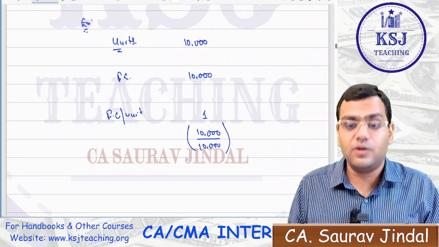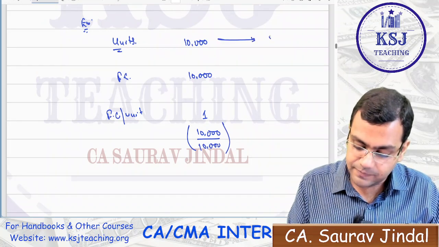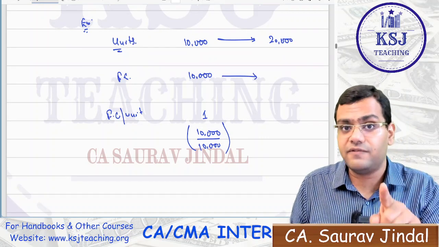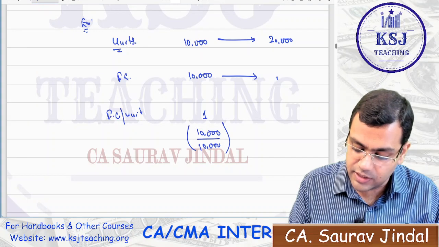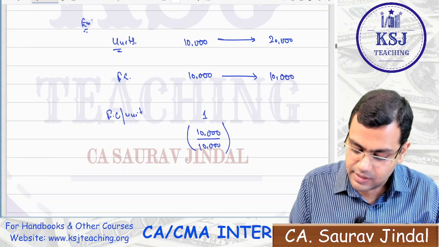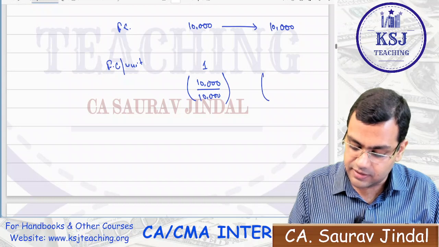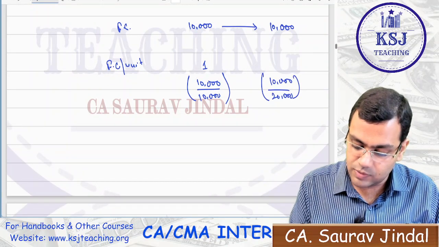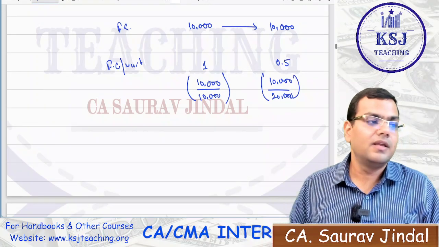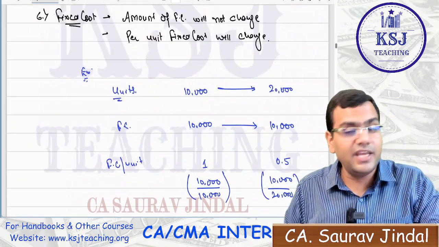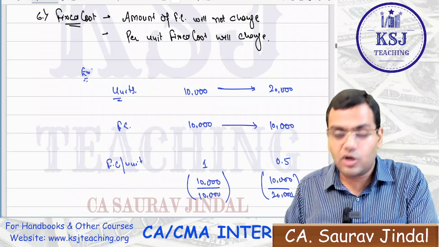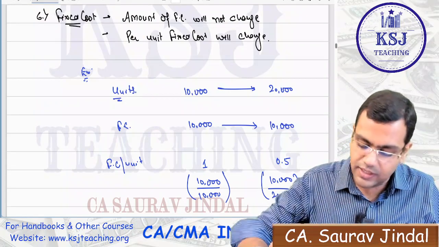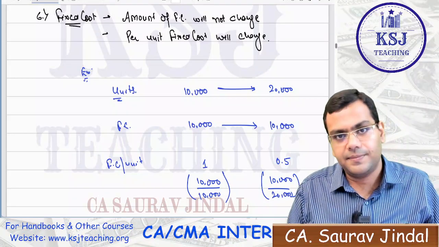Now in double shift working, your number of units will double, right? But the total amount of the fixed cost is going to remain the same, that is, it is going to remain 10,000 only. So what will be the fixed cost per unit here? It will be 10,000 divided by 20,000, which is 0.5. Your fixed cost per unit will reduce, but your total fixed cost is going to remain the same, right?